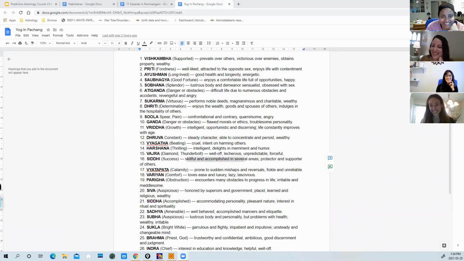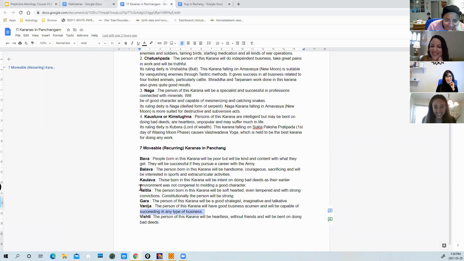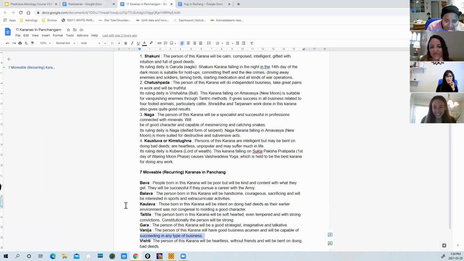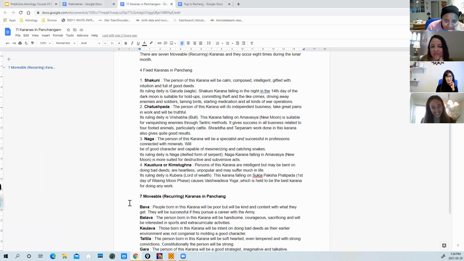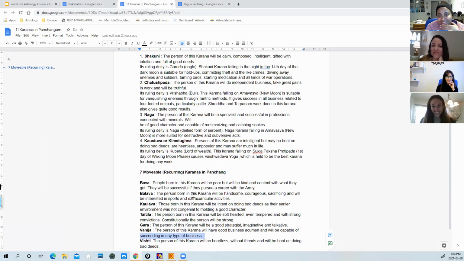And then you see your karana is Balava. Again, you're very much similar to Lennis, and your nakshatra is very much similar to Amaryllis. And that's the reason you all are together in this class, right? See, the person born in Balava is handsome, courageous, sacrificing, and will be interested in sports and a very creative person, right? So that's what you are, right? So this is how instantly you know the nature of the child who's born, okay, through Vedic astrology.